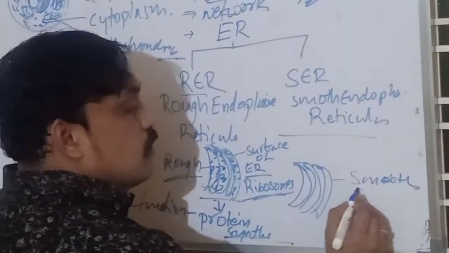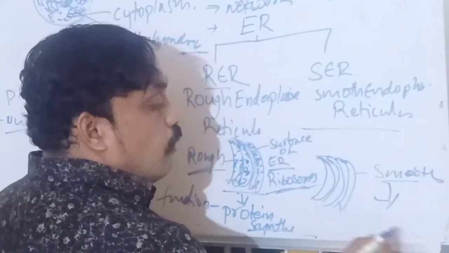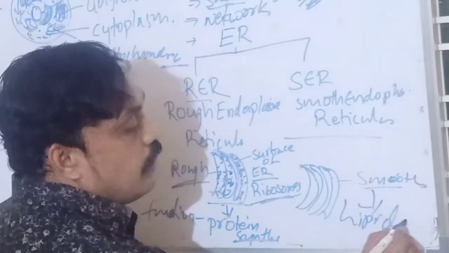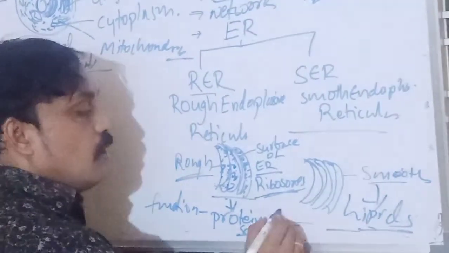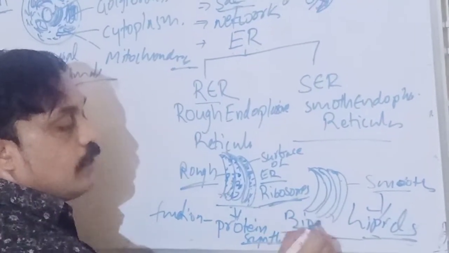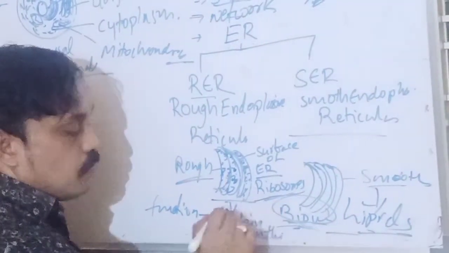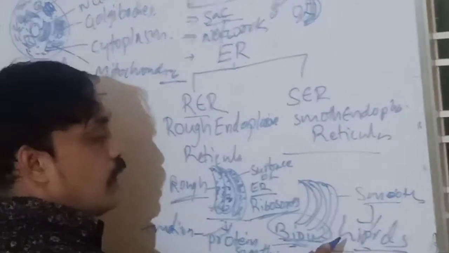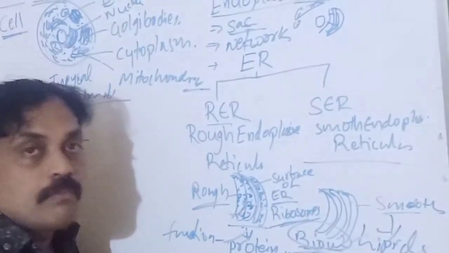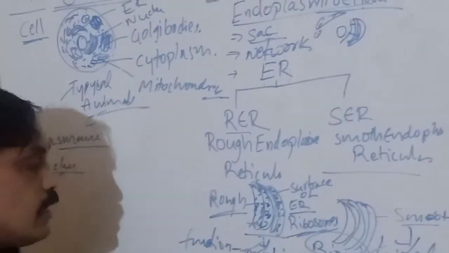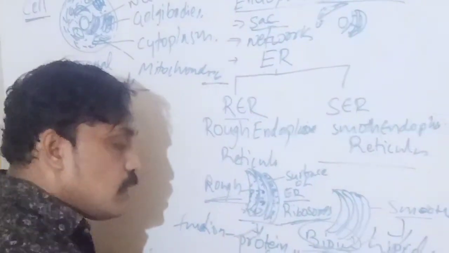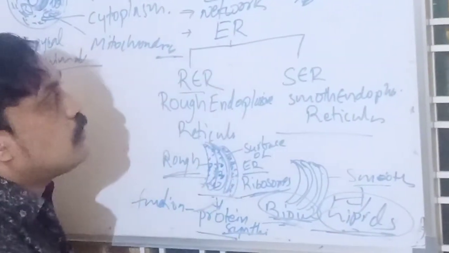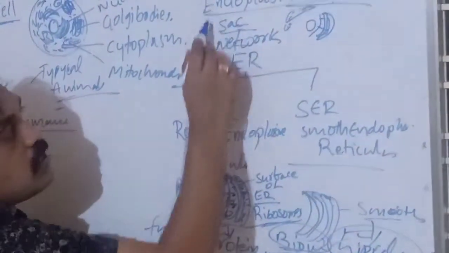And smooth endoplasmic reticulum is useful for the synthesis of lipids, fats. These are useful for the formation of proteins and lipids. Rough endoplasmic reticulum synthesizes proteins. Smooth endoplasmic reticulum synthesizes what? Lipids.